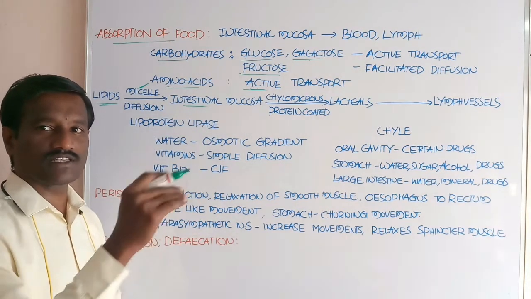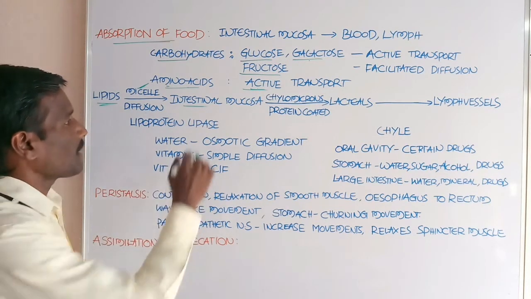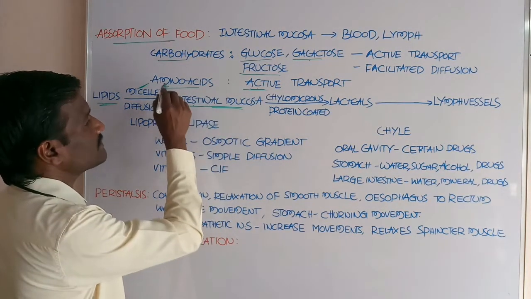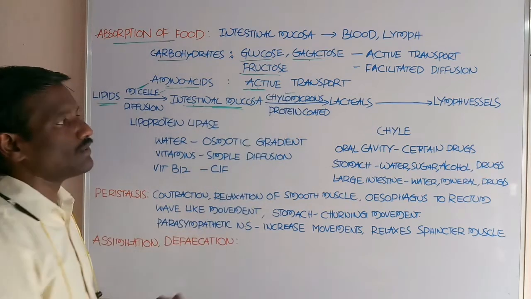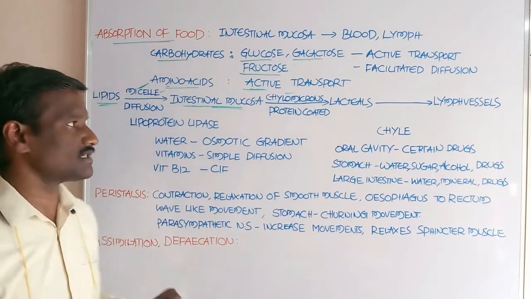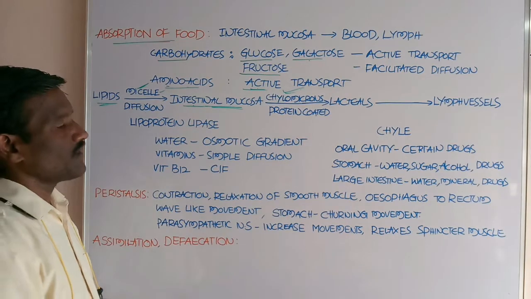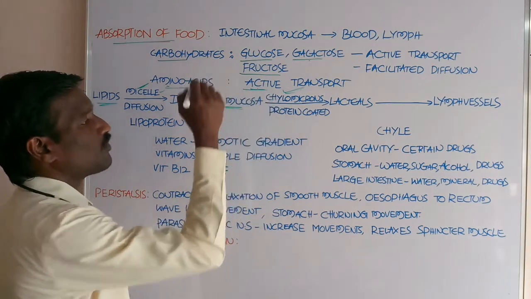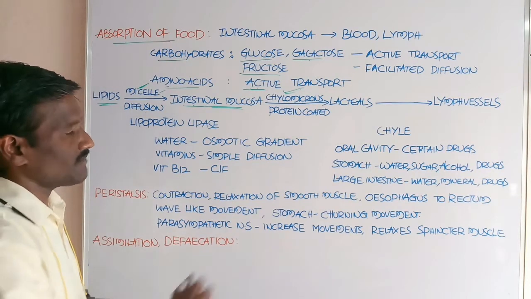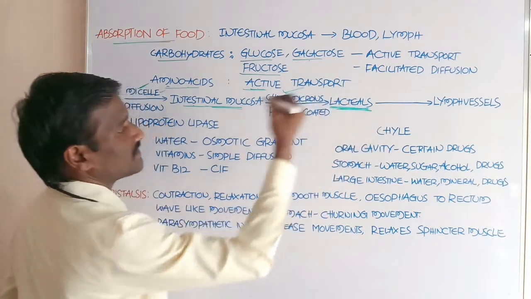Intestinal mucosa means the cells of the intestine. In the intestinal mucosa, the micelles are changed into small protein-coated structures. These are called chylomicrons, also called triglycerides. These chylomicrons are absorbed into the lacteals.